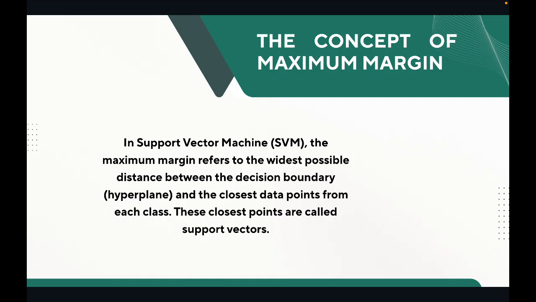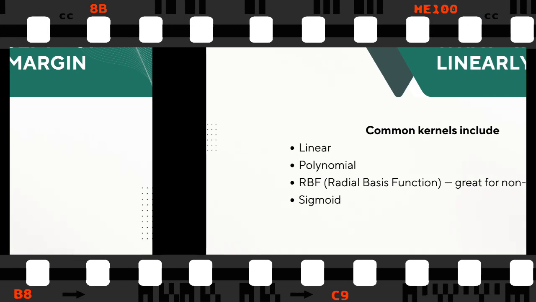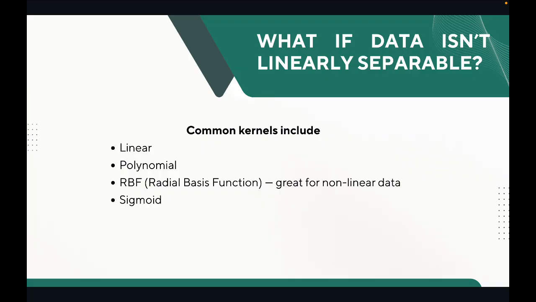Okay, we have got this. When we make predictions or build a model, you'll understand this more clearly. But what if data isn't linearly separable? What do we do then? Then the kernel trick enters. SVM uses a kernel function to transform data into a higher dimensional space where a linear boundary can be found. If you want to know what a kernel function is, mention it in the comments and I'll make that clear also.